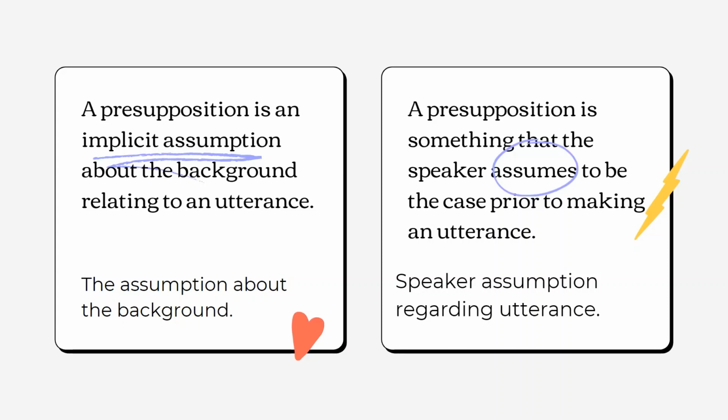So presupposition is something which a speaker assumes to be a background of an utterance. The second definition is, a presupposition is something that the speaker assumes to be the case prior to making an utterance. So simply, it is something where the speaker assumes that it may be the background of an utterance.